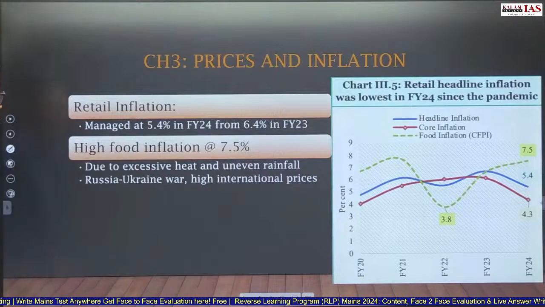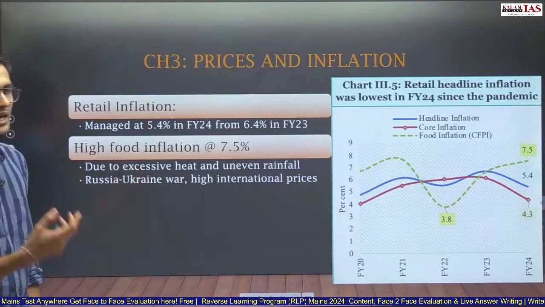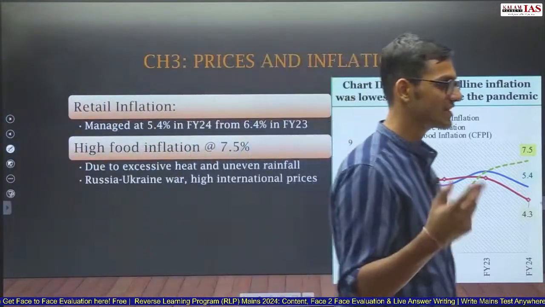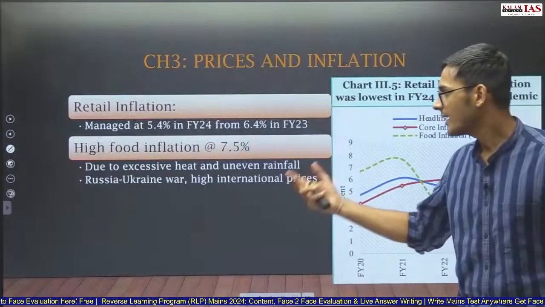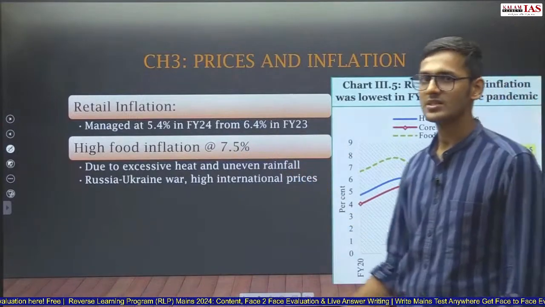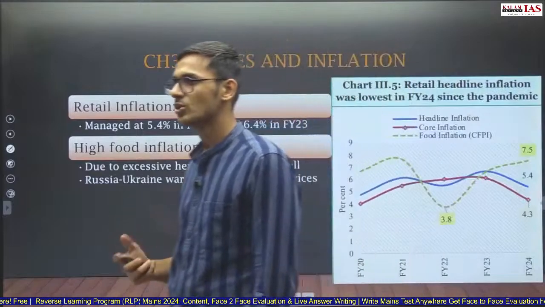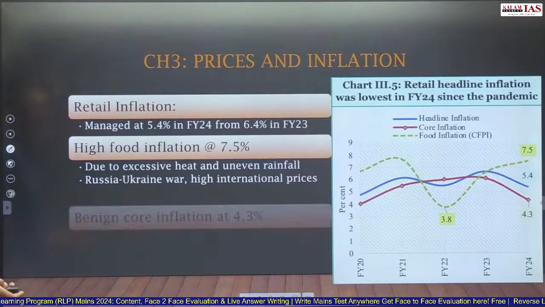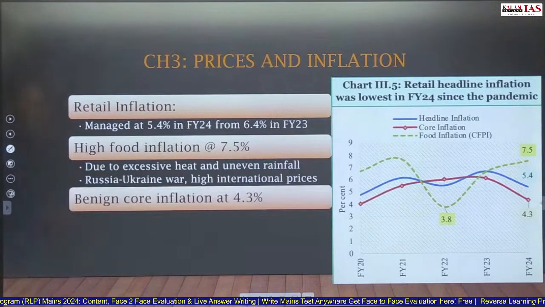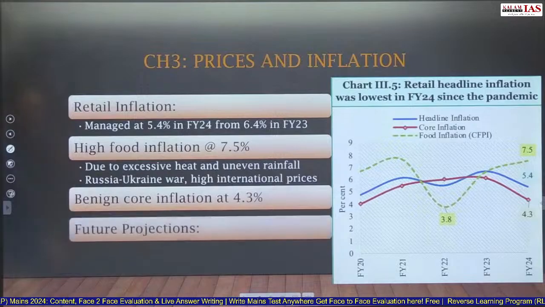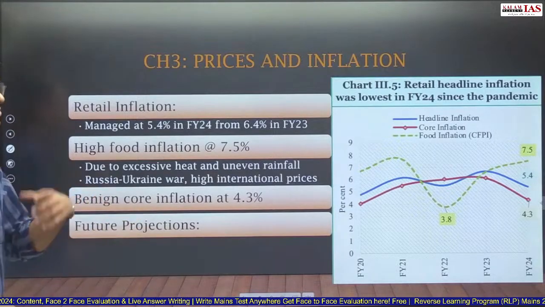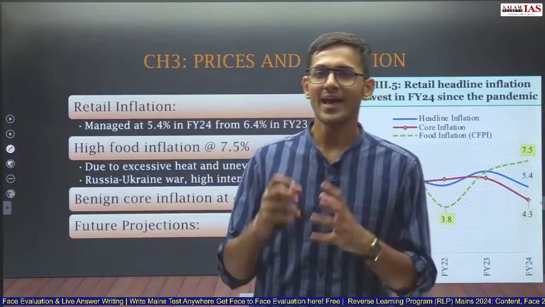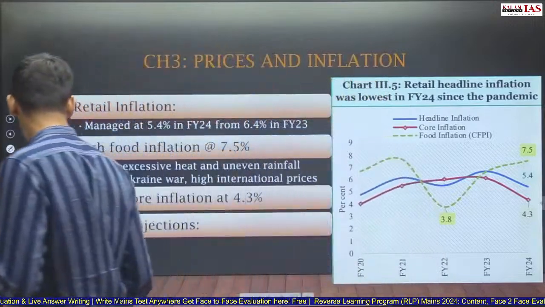In India, two climate-related reasons were identified. One is the uneven rainfall, and the other is excessive heat, which was seen last year. And the Russia-Ukraine war, because of which supply shocks have happened, and high international prices, have resulted in high food inflation in the country. Benign core inflation at 4.3%. We have seen the core inflation is 4.3%. The major reason is attributed to RBI steps. RBI has increased the repo rate to 6.5%, and as a result, core inflation came down to 4.3%.